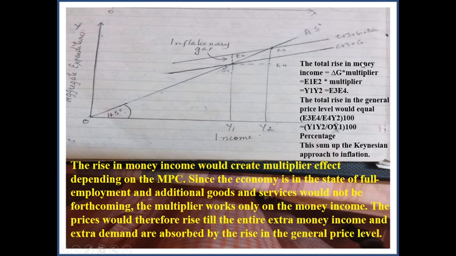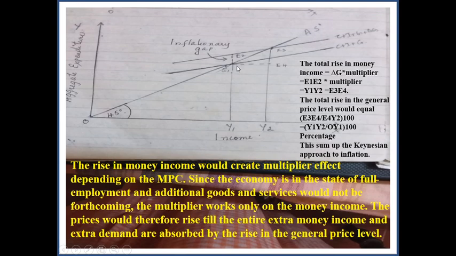Therefore, total rise in money income is how much? Delta G into multiplier. So what is delta G? Delta G is E1 E2. So E1 E2 into multiplier is the total increase in money income. That is equal to Y1 Y2.